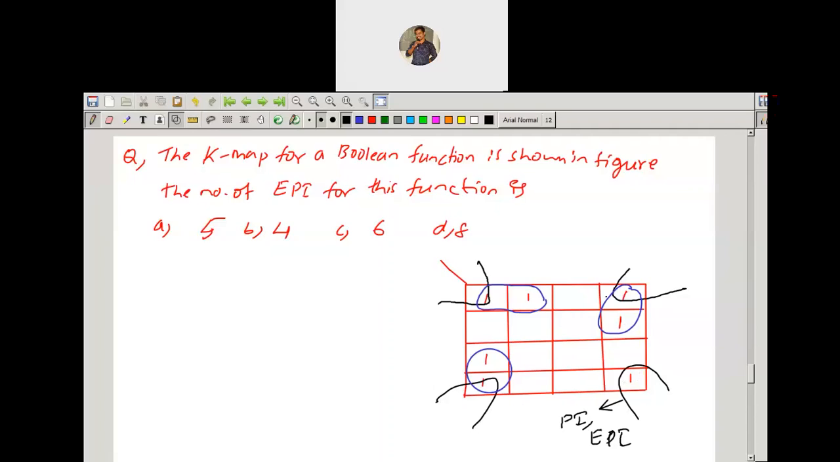Now coming to this one here, this minterm is not covered by any other prime implicant, so it is a prime implicant as well as an essential prime implicant, and this one is also a prime implicant and EPI, as this is not covered by any other minterm. So how many EPIs are there? 1, 2, 3, 4. Every prime implicant is an essential prime implicant in this grouping. So I'll go with option B.